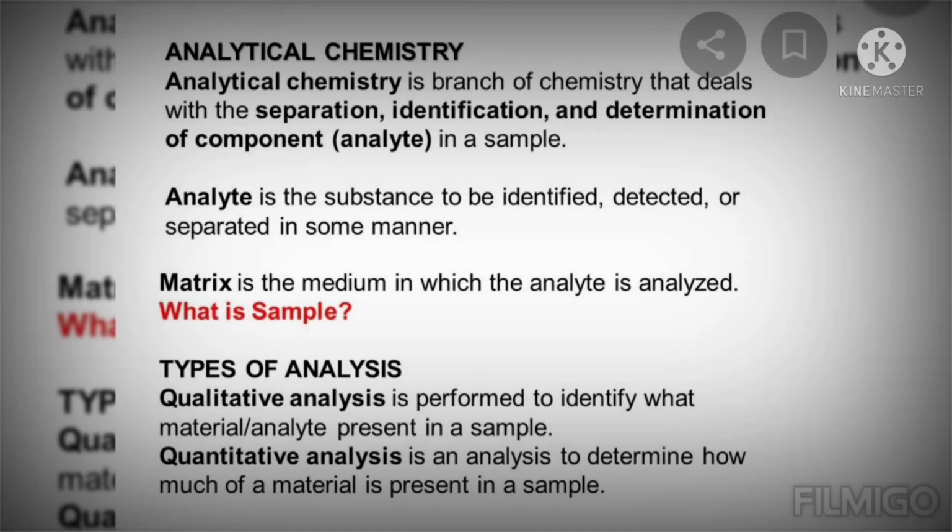And types of analysis, two types. Qualitative analysis means identifying what material or analyte is present in a sample, and quantitative analysis means analyzing how much of a material is present in a sample. Okay, that is analytical chemistry. There is a matrix, and there is a component that we separate, identify, and determine. That component is called the analyte, which would be identified, detected, or separated.